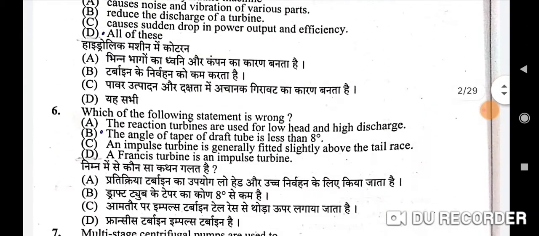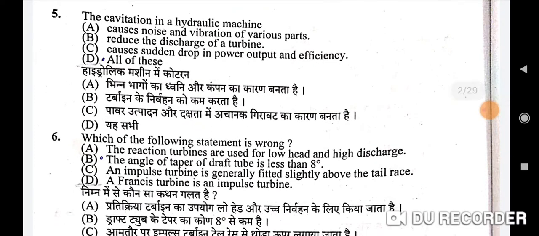Next is the fifth question, the cavitation in a hydraulic machine. The correct option is D, all of these. It causes noise and vibration of various parts, reduces the discharge of a turbine, and causes a sudden drop in power output and efficiency. So all of these will be the correct option.